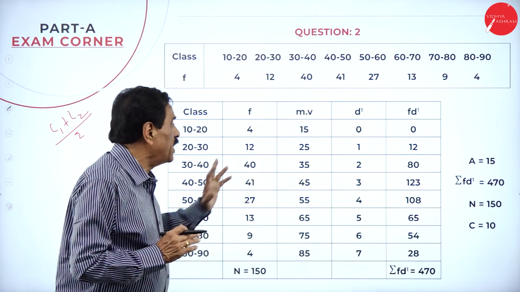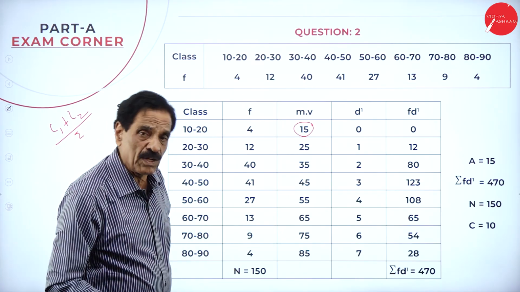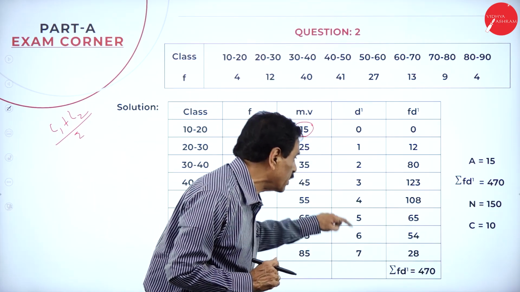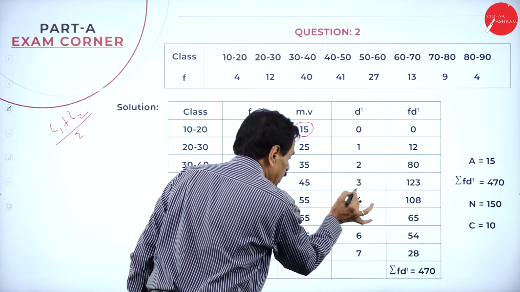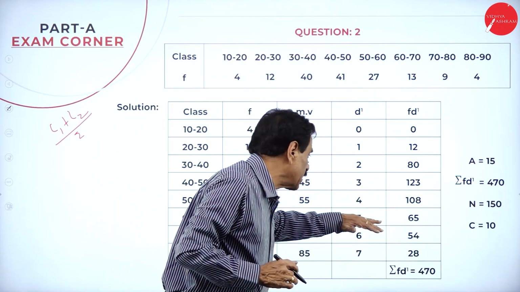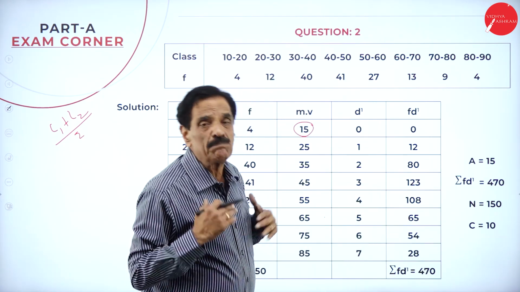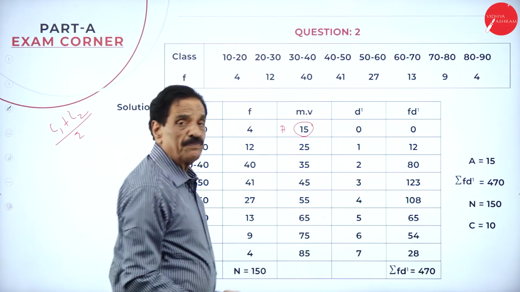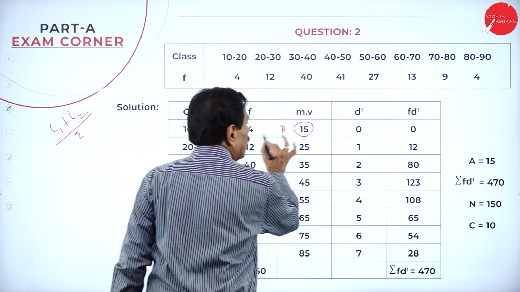Then we'll move on to d dash. You keep the first number as assumed 0. Then 1, 2, 3, 4, 5, 6, 7. By chance, if we keep this number as 0, we can go minus 1, minus 2, minus 3, plus 1, plus 2, plus 3, plus 4. It depends. I keep the first number as the assumption. This is called assumed: 15 is assumed 0, then plus 1, plus 2, plus 3. Then f d dash, frequency into d dash.